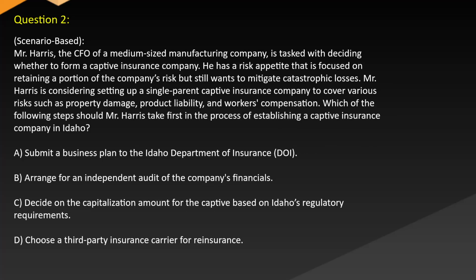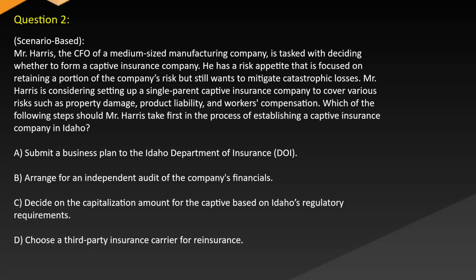Question 2, scenario-based. Mr. Harris, the CFO of a medium-sized manufacturing company, is tasked with deciding whether to form a captive insurance company. He has a risk appetite that is focused on retaining a portion of the company's risk but still wants to mitigate catastrophic losses. Mr. Harris is considering setting up a single-parent captive insurance company to cover various risks such as property damage, product liability, and workers' compensation. Which of the following steps should Mr. Harris take first in the process of establishing a captive insurance company in Idaho?